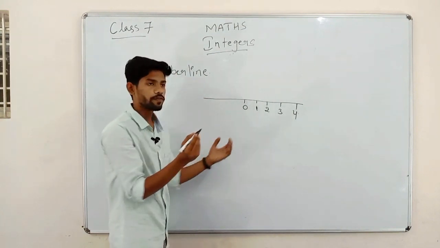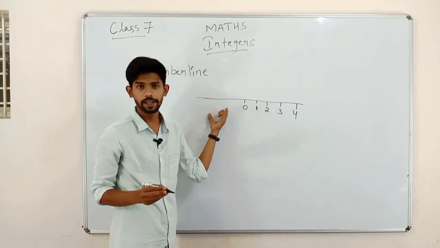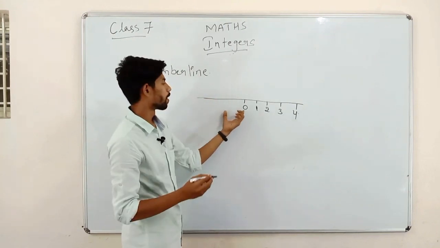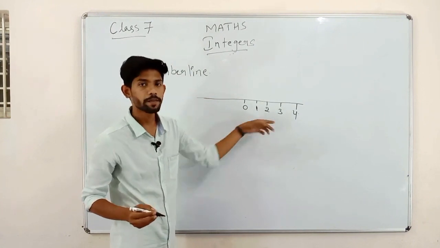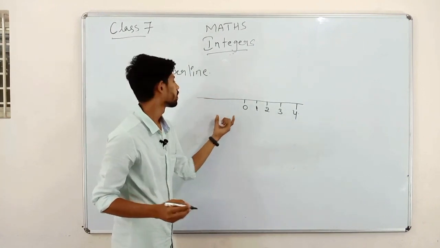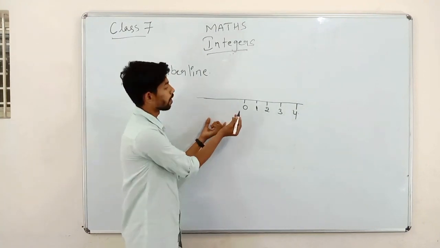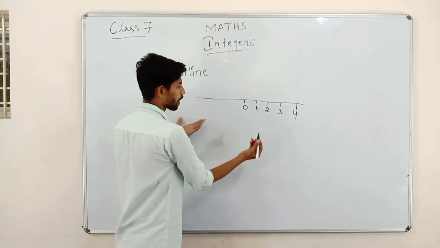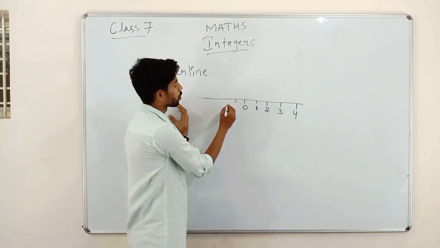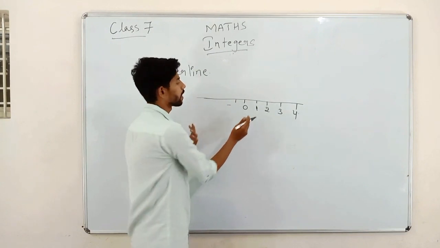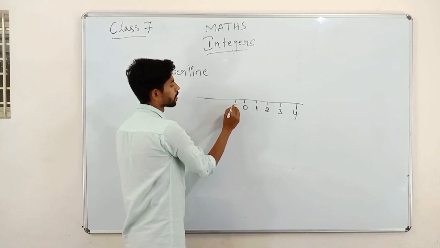Then if we move to the left side, on this part we have negative numbers. Why? Because whole numbers and natural numbers are already covered. So what is remaining? Negative numbers are remaining. On the left side, the numbers go on decreasing. Here on the right side we are increasing, and here it goes on decreasing.